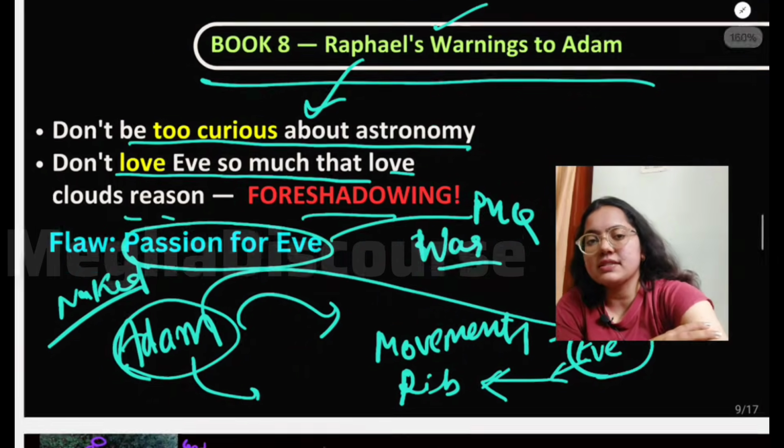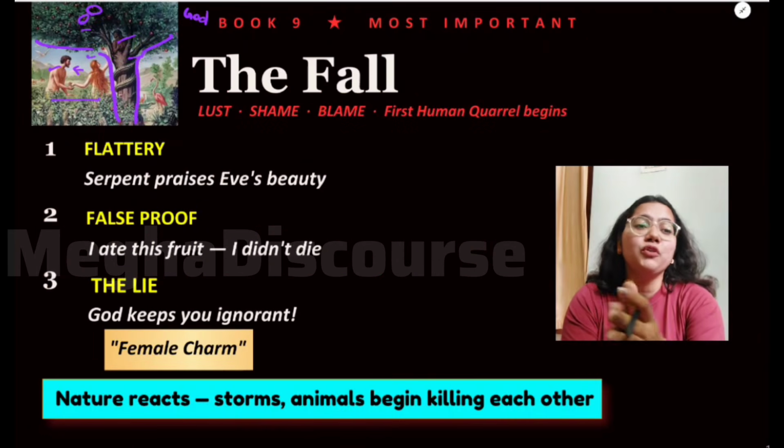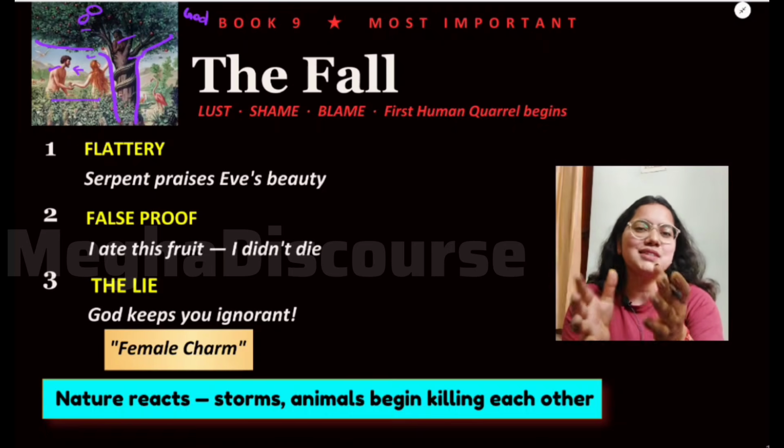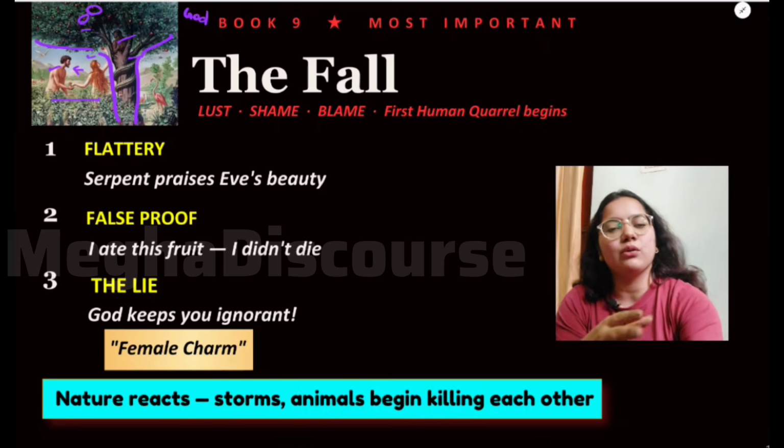Okay, now let us just come to the next book. And if you look at the poem from a female perspective, then I guess this is anti-feminist. There is some anti-feminist element here also.